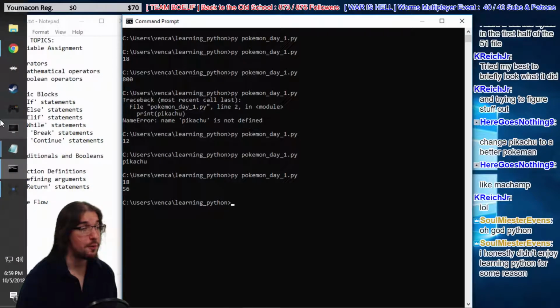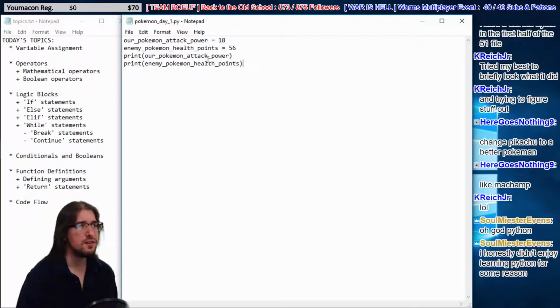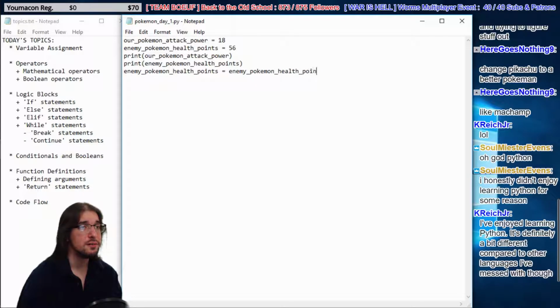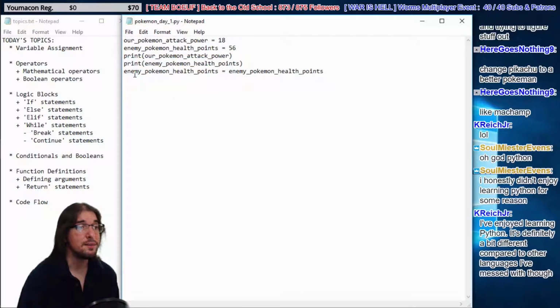But now what's going to happen? We're going to actually make a little action happen here, right? So now we've done this printing statement here. We're going to actually do damage to the enemy Pokemon. So we're going to say enemy Pokemon health points is equal to enemy Pokemon health points. Well, that doesn't do anything, right? It's pretty redundant, you would think. So now we've just said, hey, listen, the enemy's health points are equal to the enemy's health points. Right, so it's going to say it's 56, right? This means 56.